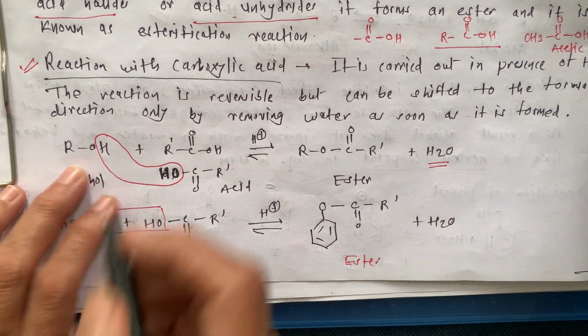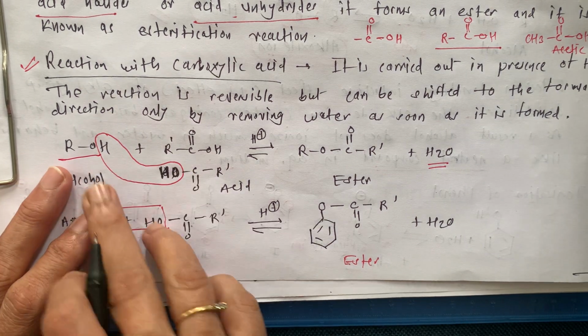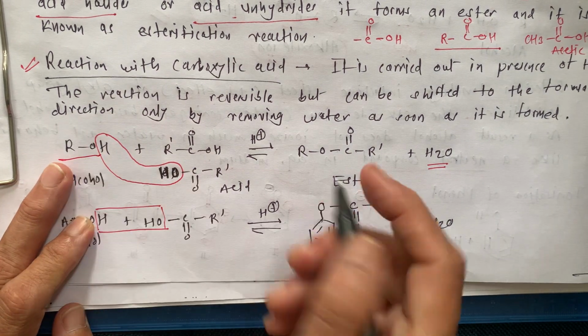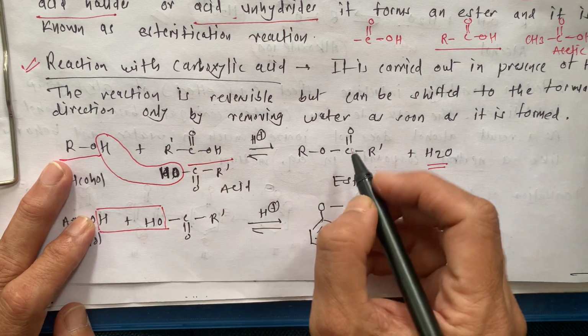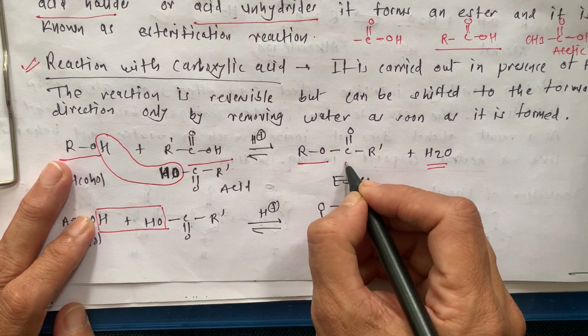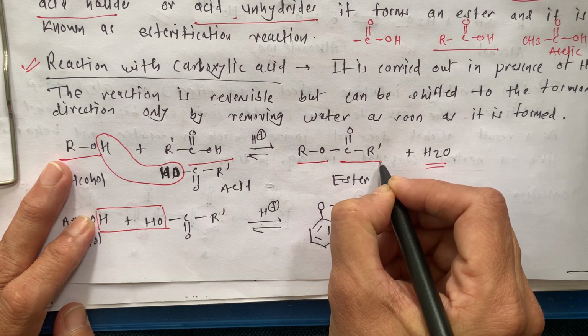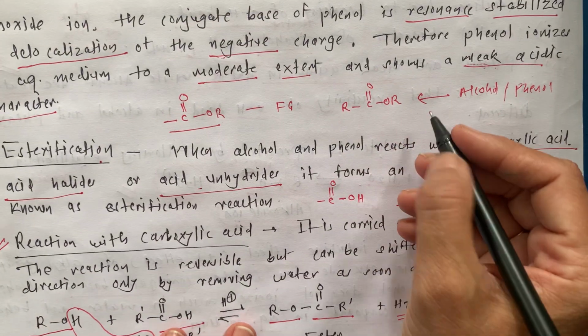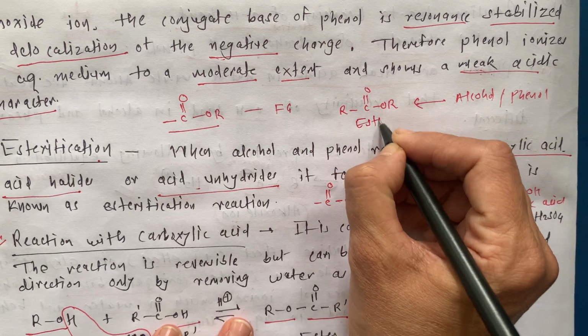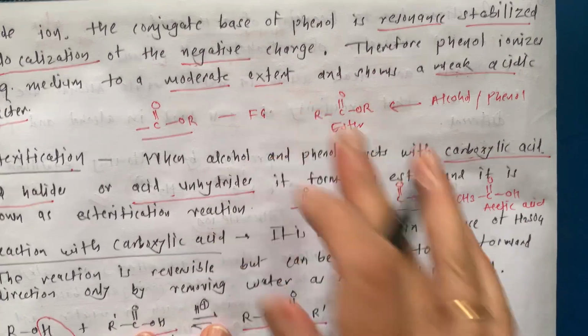So what is now remaining? Remaining is RO, and remaining is C double bond O R dash. So RO is attached to C double bond O R dash, and this is our ester. This is our ester. Only in the reverse way I am writing here.